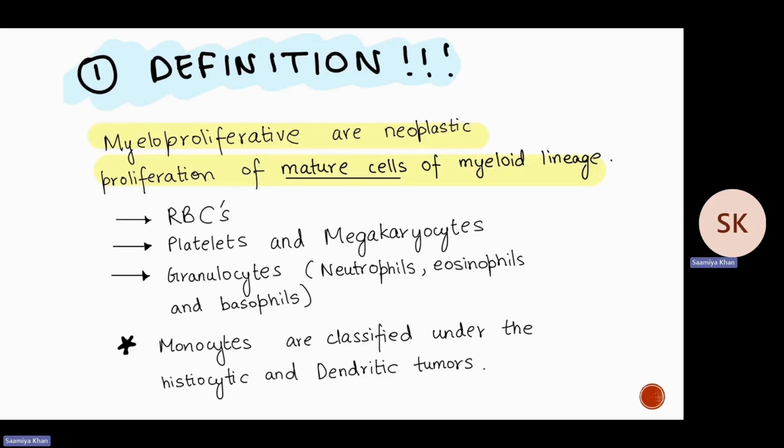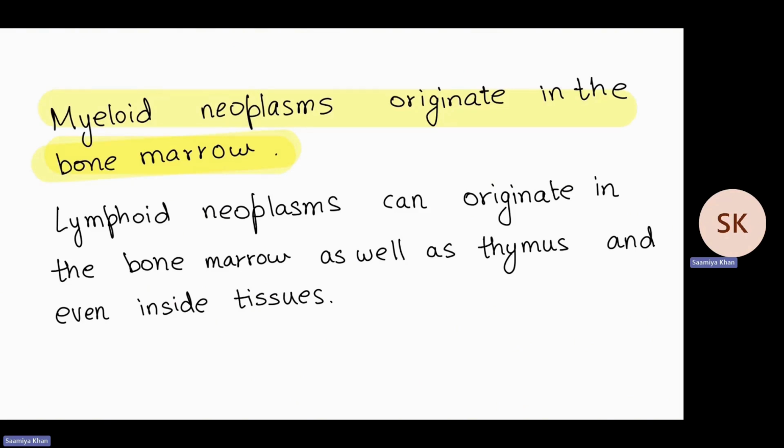Starting off with the definition, myeloproliferative neoplasms are neoplastic proliferation of mature cells of the myeloid lineage. Emphasize the mature cells, which include RBCs, platelets, megakaryocytes, and granulocytes, which consist of neutrophils, eosinophils, and basophils. We do not include monocytes in this question because monocytes will be classified under histiocytic and dendritic tumors. Myeloid neoplasms originate in the bone marrow. On the other hand, lymphoid neoplasms can originate in the bone marrow, thymus, or even inside tissues.